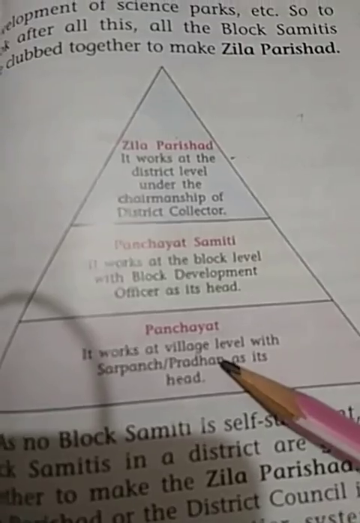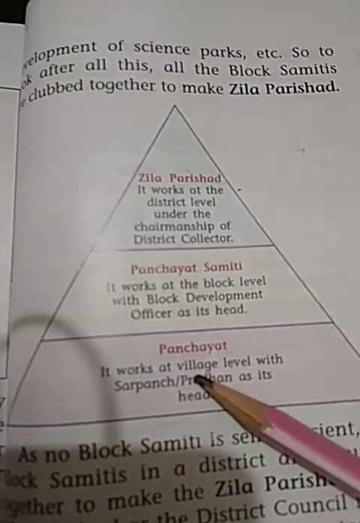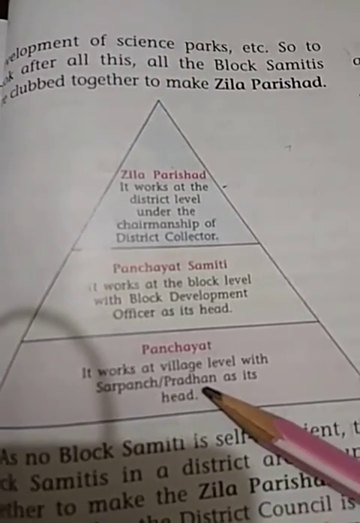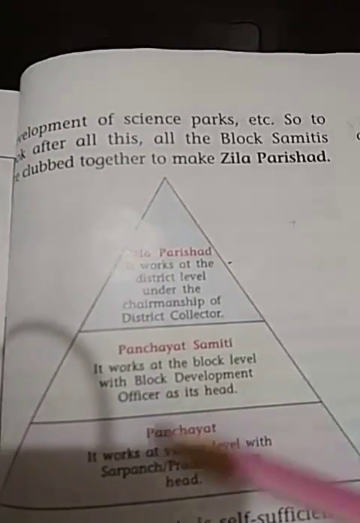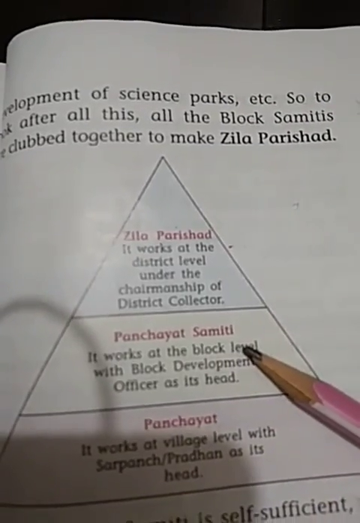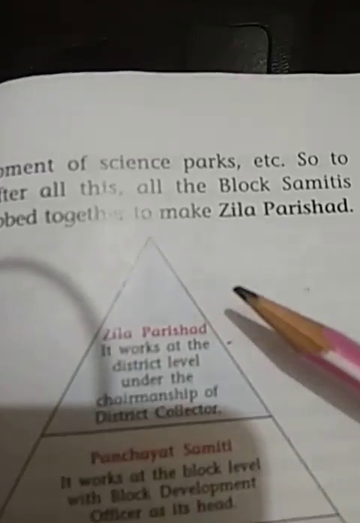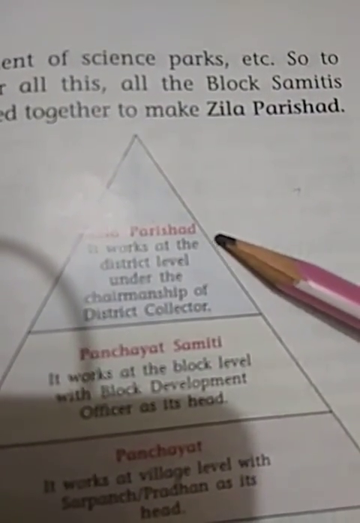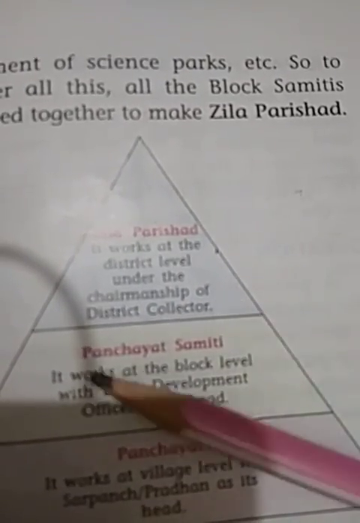At the bottom or basic level, panchayats work at village level with one sarpanch, also known as pradhan, as head, and a few other panch. The second tier, panchayat samitis, is at the block level, with the block development officer as its head. The third tier is Zilla Parishad, which works at the district level under the chairmanship of the district collector, DC.